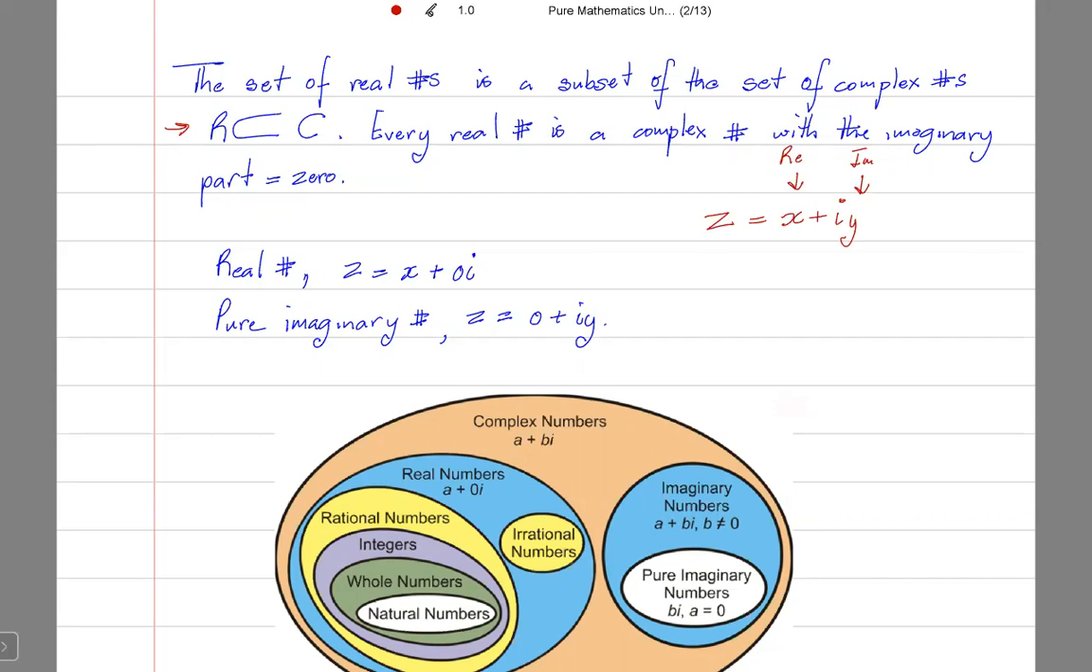Now, if the imaginary part is 0, it means that your complex number is just a real number. And if the real part is 0, it means that your complex number is a pure imaginary number. All right.